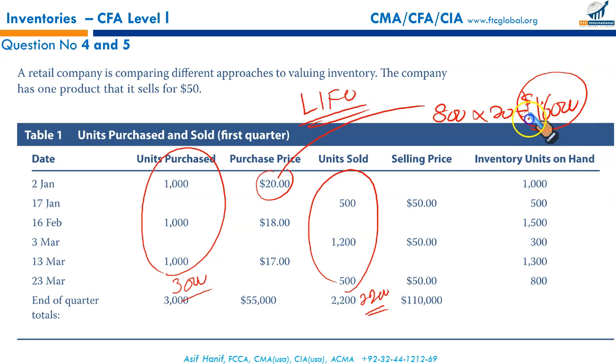This $16,000 is under LIFO periodic. Under the periodic method, we simply take all the receipts and all the issues in a single go, and then we calculate in the reverse order. So last in, first out, all the sales were from the latest purchases. Our closing stock must be from our earliest items. This is called LIFO periodic.